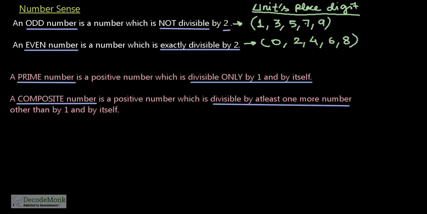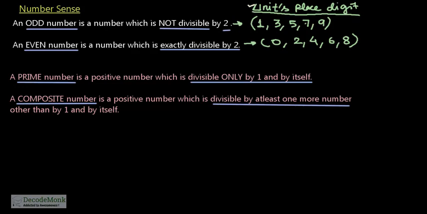So now after this discussion, I hope that you have understood finally that an odd number is a number which is not divisible by 2, which can be judged just by looking into the units place digit. If the units place digit is 1, 3, 5, 7, or 9, it's an odd number. And an even number is a number which is exactly divisible by 2, that is, it does not leave a remainder, or there is a remainder of 0 only, and which can be judged by looking into the units place digit, which should be 0, 2, 4, 6 or 8.